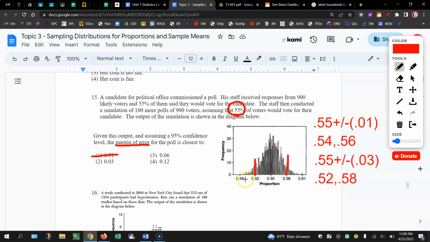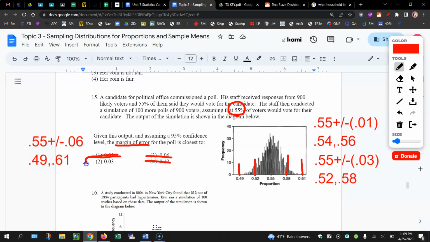That's a little further out. It looks like it's capturing most of the data, around maybe 95%. All right, let's check choice 3, see if that's any better. When we do that, you're going to be looking at 0.55 plus or minus 0.06, which is going to give you that 0.49 to 0.61. Yeah, okay. So when we do that, 0.49 to 0.61, that's capturing 100% of the data. That's too much. 0.12 is going to be even wider.